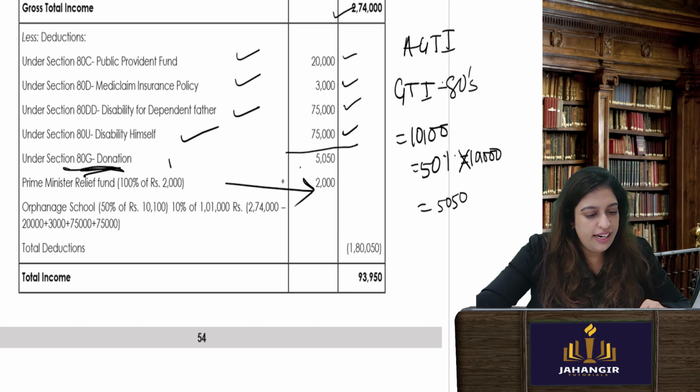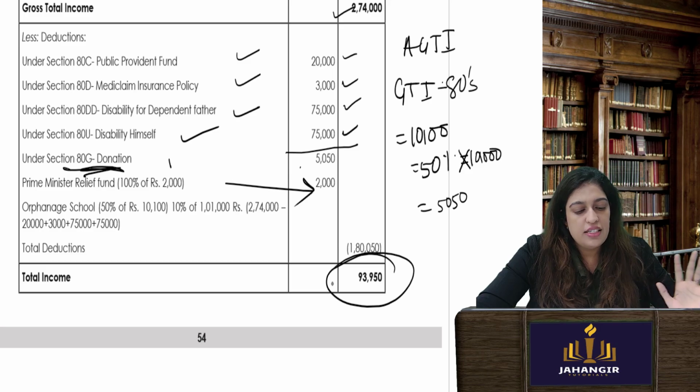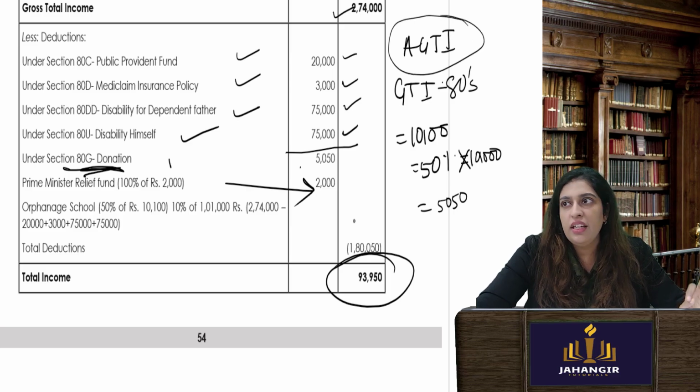Okay, so he will get max this deduction. Subtract all of this, total deduction 93,950. Got it? Or what did I do? I subtracted all the deductions which are allowed. What was important here? AGTI concept. Okay. What is AGTI? Gross total income less all the 80s.